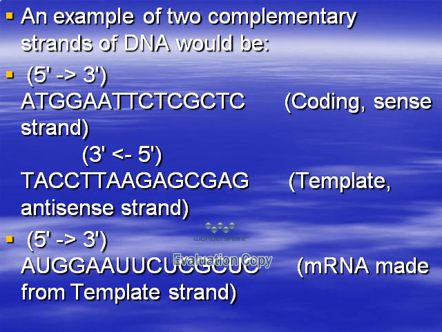This sequence shows what is meant by sense strand or coding strand, and antisense strand or template. If there is any sequence of bases, A, T, G, G, A, this is called the coding strand or sense strand, from 5' to 3'. The complementary strand is 3' to 5'. A is complementary to T, T is complementary to A, G is complementary to C.